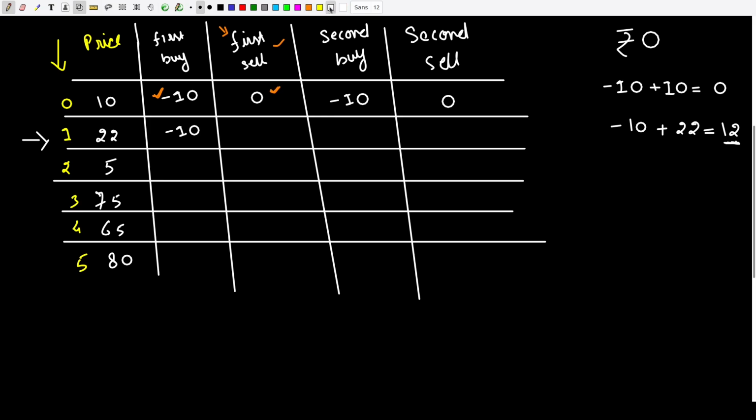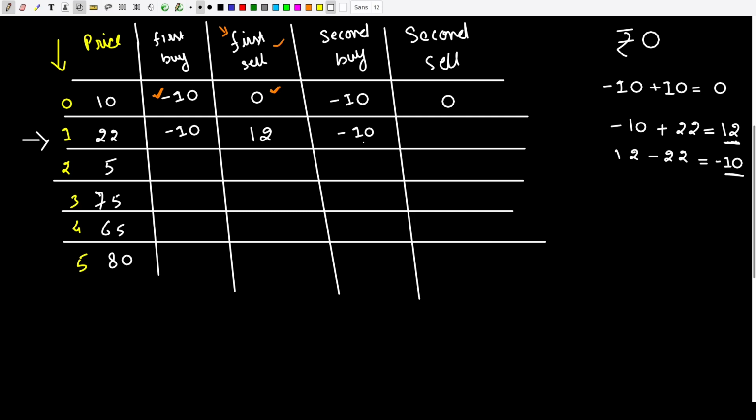Okay. So I have to maximize my profit. So I'm going to buy and sell the stock in this way, and the maximum profit I can make is 12 rupees. So the 12 rupees will come here. Now with 12 rupees I have, I went ahead and bought the same stock for 22 rupees. Since I bought the stock of 22 rupees, the money I am in debt with is 10 rupees. So here again I am in debt of 10 rupees.